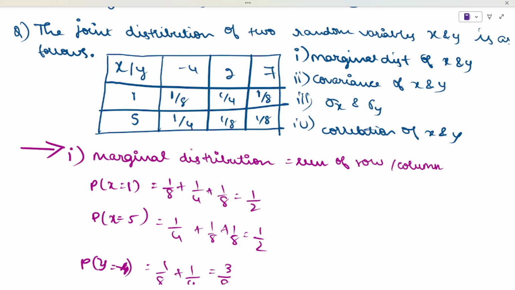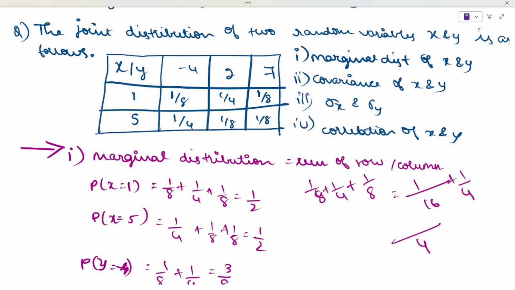Now first, what is it? 1 by 8 plus 1 by 4 plus 1 by 8. Sorry, 1 by 8 plus 1 by 8 and 1 by 4. That will be what? 1 by 16 divided by 1 by 4.